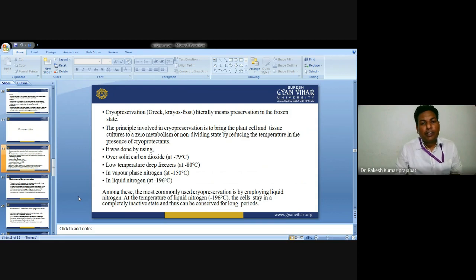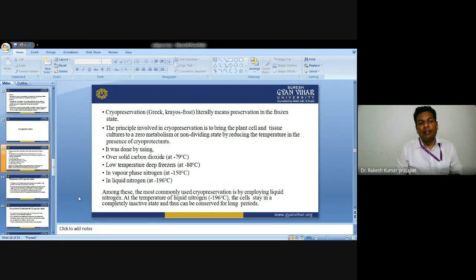If we talk about the basic principle of cryopreservation, it is to bring the plant cells and tissue culture to a zero metabolism or non-dividing stage by reducing the temperature and in the presence of cryoprotectant. These cryoprotectants are very important when we are preserving the cell under chilled condition, because they help to provide protection from damage. That's it. The basic principle of cryopreservation is zero metabolism, a non-dividing state.